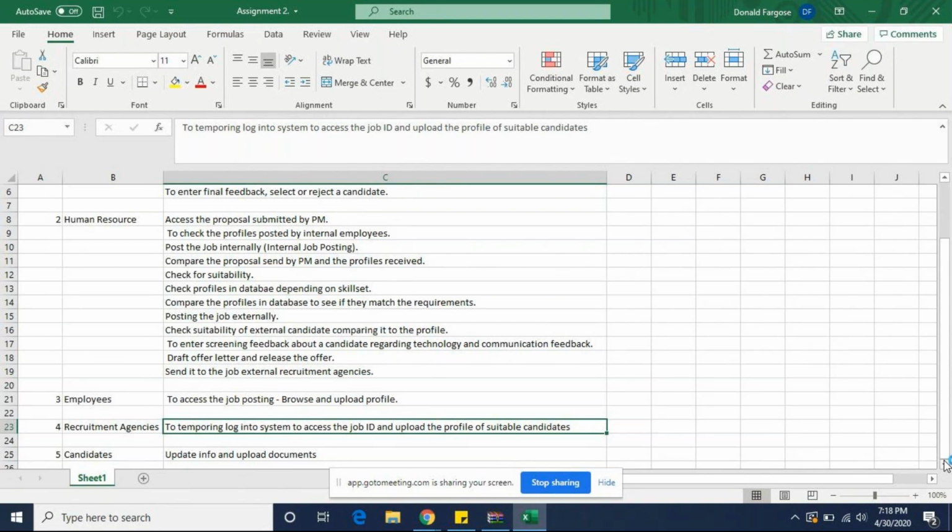Once they submit, the system should automatically generate an email which goes to the project manager and the HR. Both should be notified that so and so candidate is done with interview round 1 and the feedback is uploaded, or round 2 and the feedback is uploaded, something of that sort. The mail would be generated to all the different people.